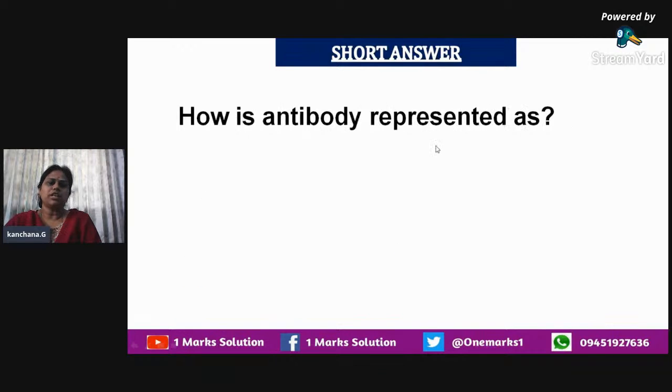How is an antibody represented? As we discussed for the last question, antibodies contain two light chains and two heavy chains. You hope you recall that it is in the shape of Y, is it not? So that antibody is represented as H2L2: two heavy chains and two light chains.